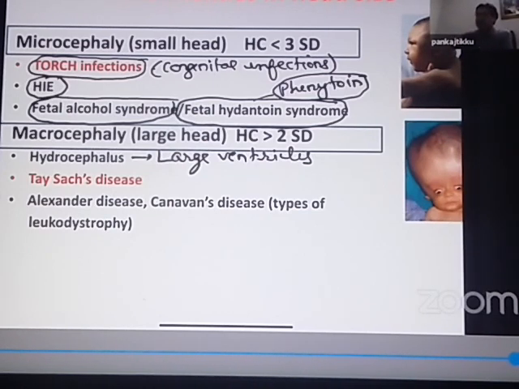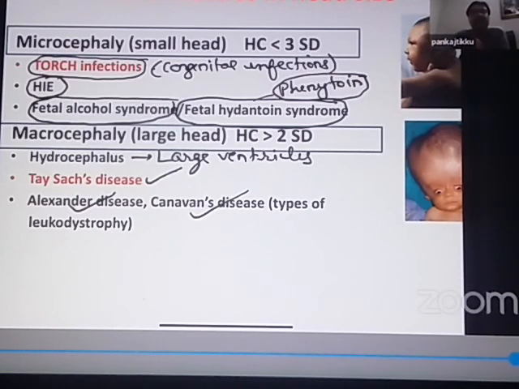Then there are important metabolic disorders which are also associated with a large head. In fact, three. One metabolic disorder is Tay-Sachs disease, one is Alexander's disease, and one is Canavan's disease. Alexander's disease and Canavan's disease are types of leukodystrophies. What is meant by leukodystrophy? They are types of neurodegenerative disorders in which the white matter is damaged.